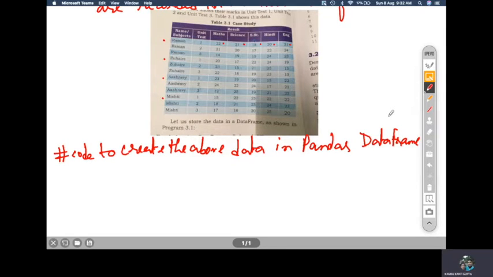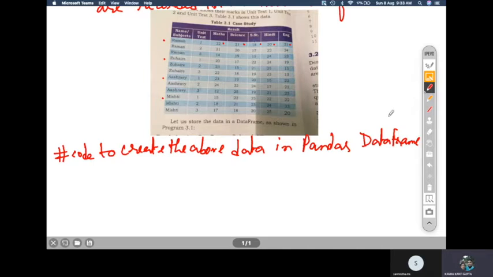So first you have to create what? You have to create a dictionary, right? The most common format for creating such a data frame is using a dictionary. In the dictionary you can keep the column names as the keys, and the values will be the values of each column. Under each column the values will be kept separately.